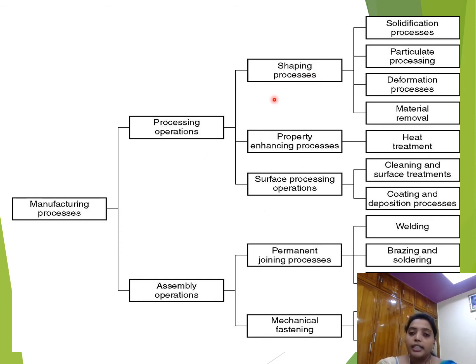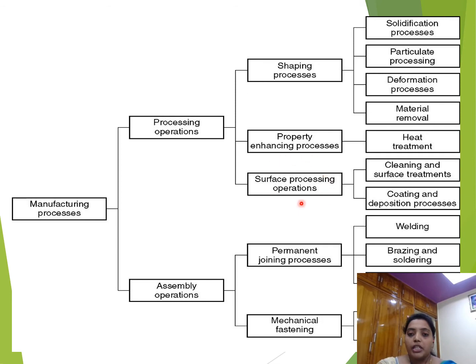Now again these shaping processes are divided into four types. Mainly they are solidification processes, particulate processes, deformation processes and material removal processes. Again the property enhancing processes include heat treatment processes.